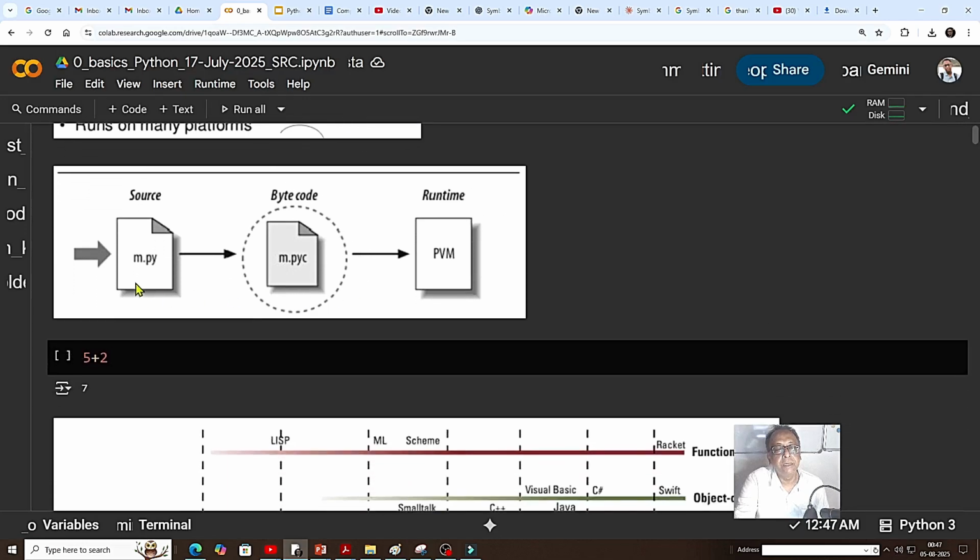Here you see the Python source file, .py, and it is interpreted code, producing a .pyc file, and that would be run on the Python virtual machine, and that can be implemented on any machine. And this Python virtual machine is written mostly, 99%, in C and C++.